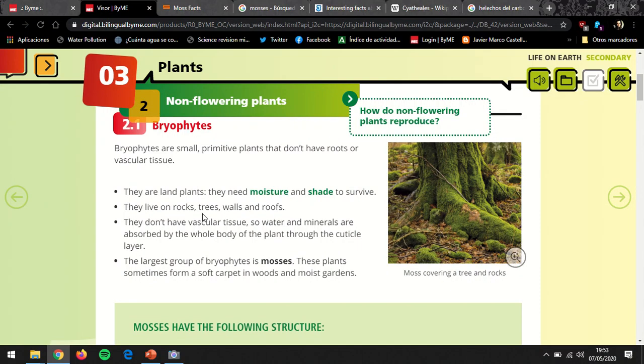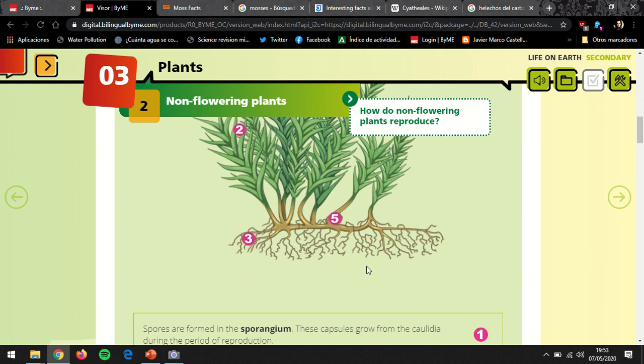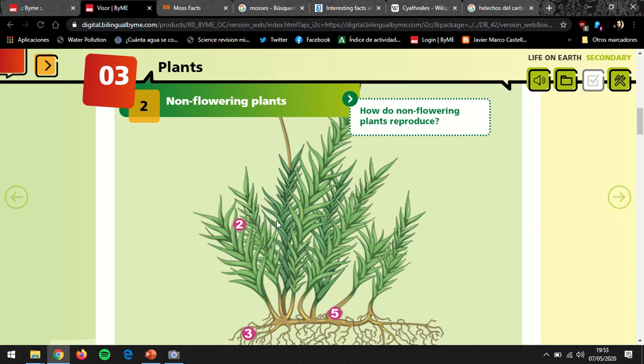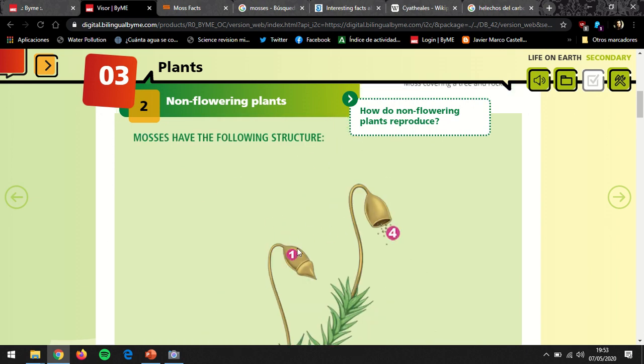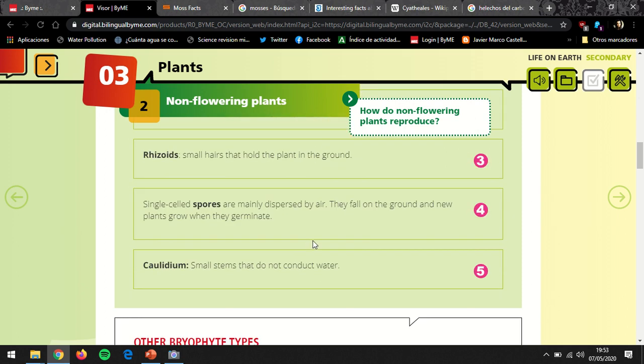And yes, they can live on rocks, trees, walls, the roofs. They don't have the vascular tissue, as I was saying. And this is the typical structure that they present. They have something similar to roots, something similar to tiny stems, something similar to tiny leaves, and then this is the place where they produce the spores. So they don't really even have the three main organs of plants, okay?